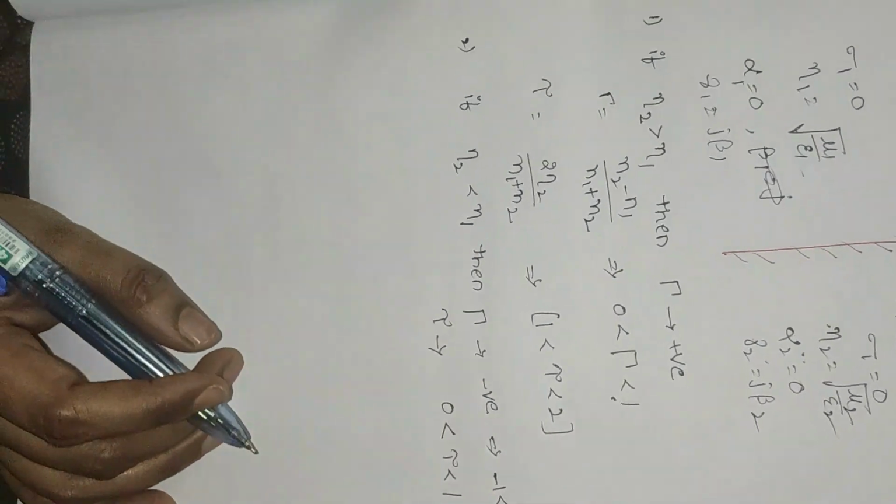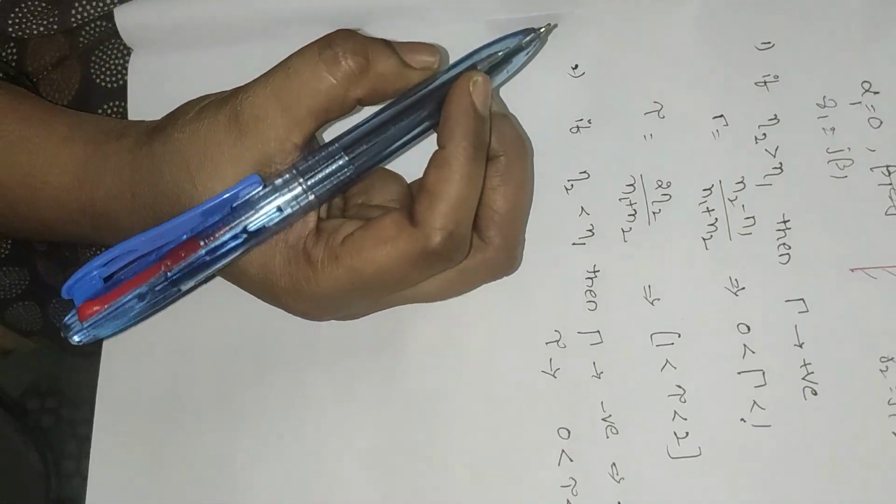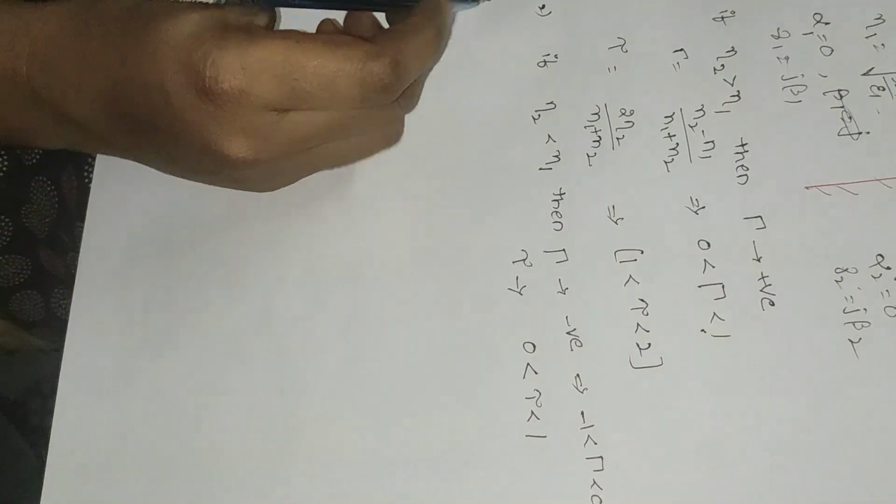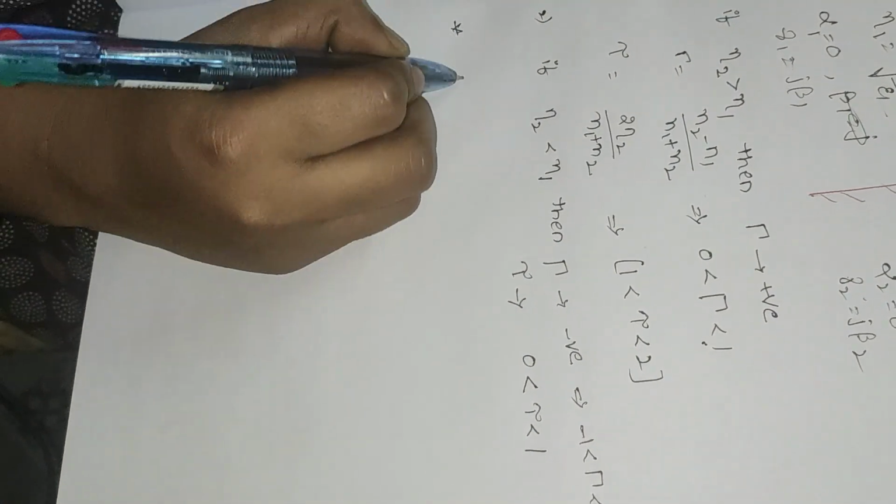Now again the same story, we need to derive the total electric and magnetic fields of medium 1 and medium 2.